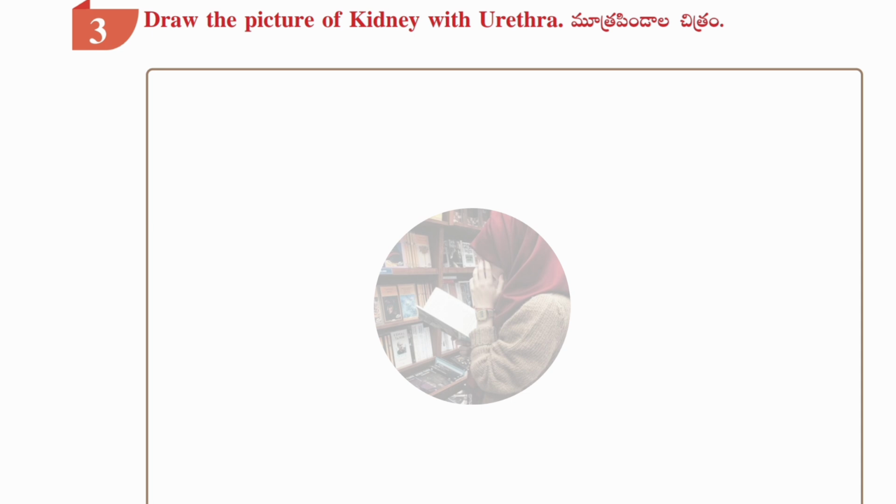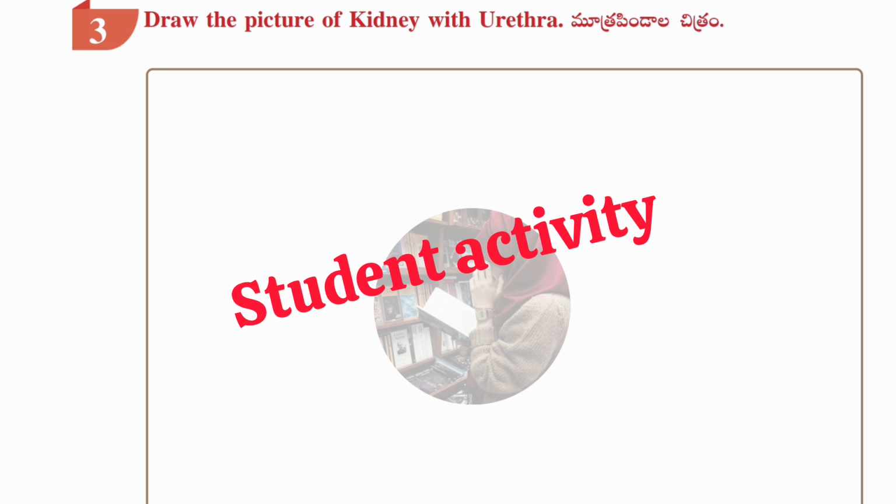Okay, guys, now we'll see the third Roman, which is draw the picture of kidney with urethra. Here you need to draw the picture of kidney along with urethra. This is a student activity. Please draw it neatly and label the parts. Okay, guys, please do it by yourself.